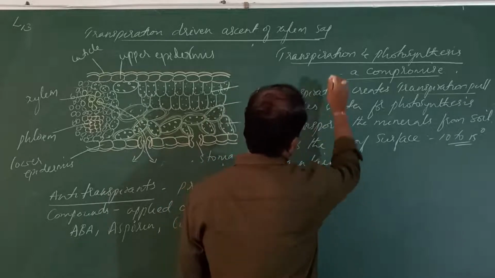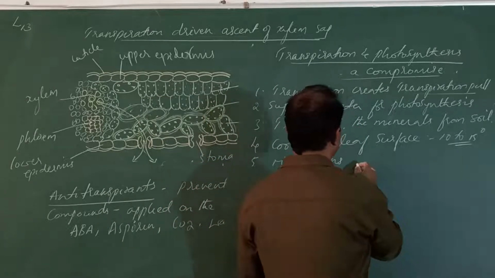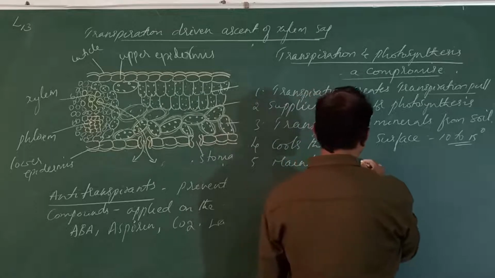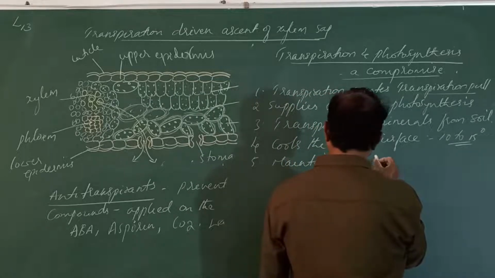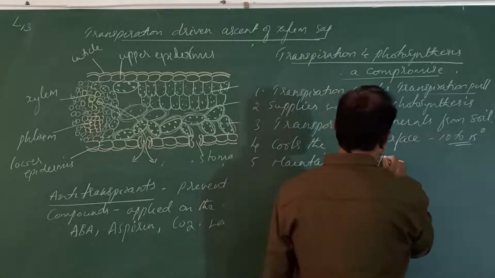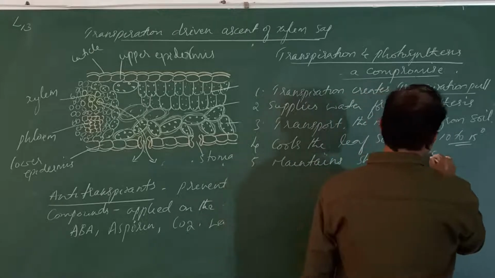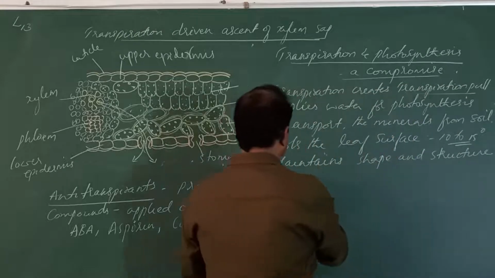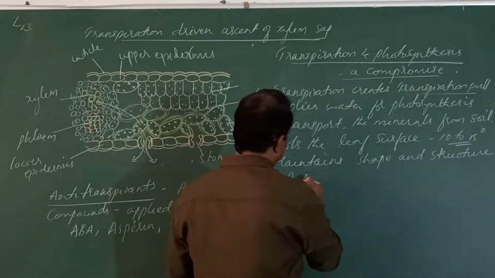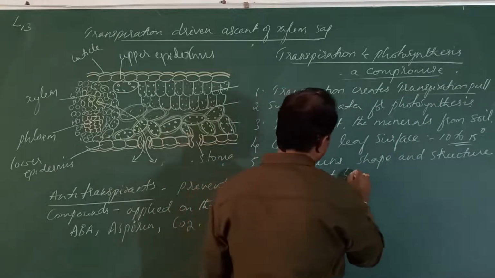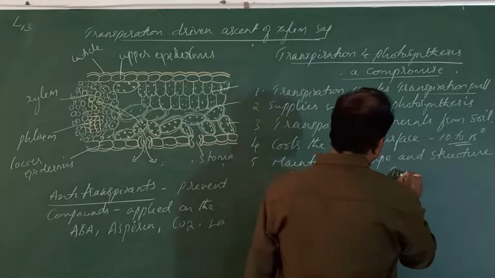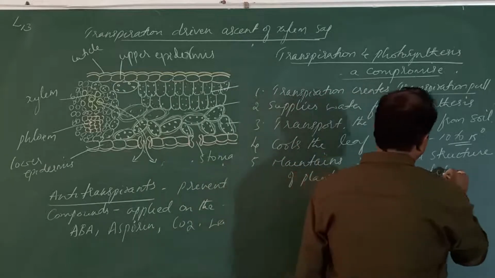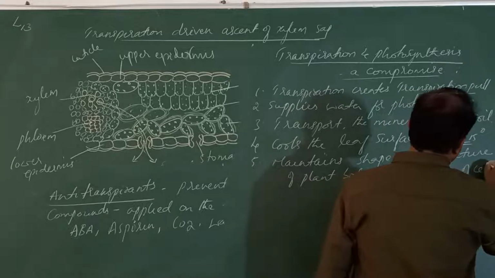Next, the transpiration maintains turgidity, shape and structure of the plant body, and also turgidity of cells.